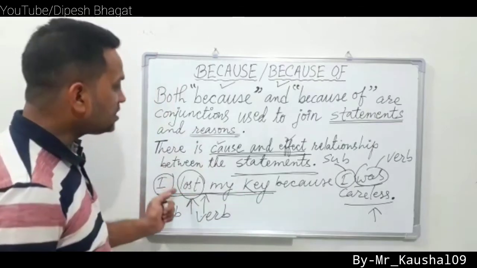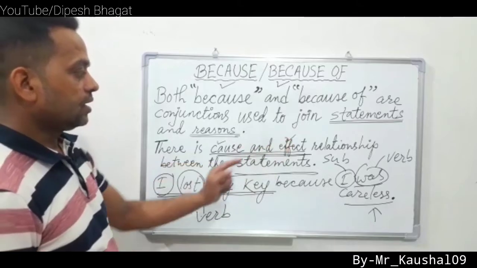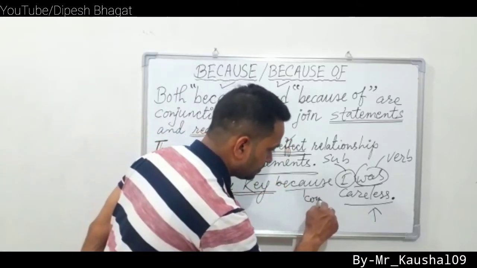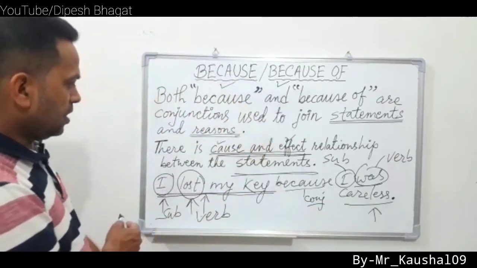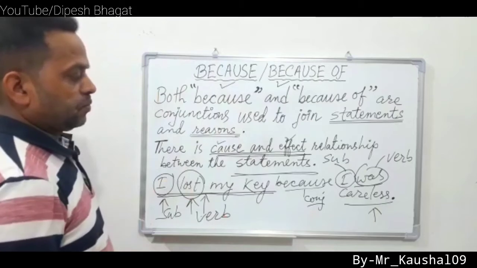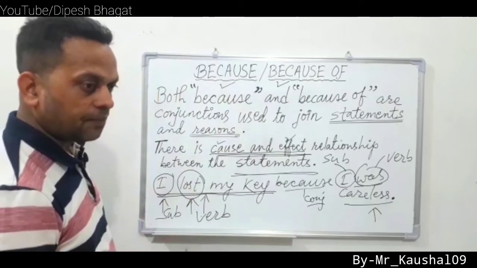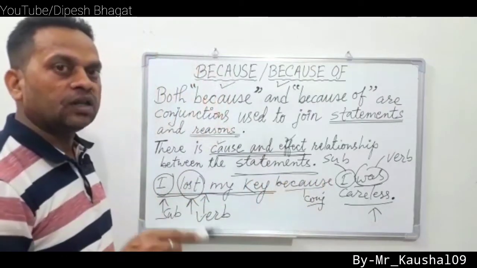So these two clauses are joined by the conjunction because. Now we can use a clause after because. After because, we can use only a clause.